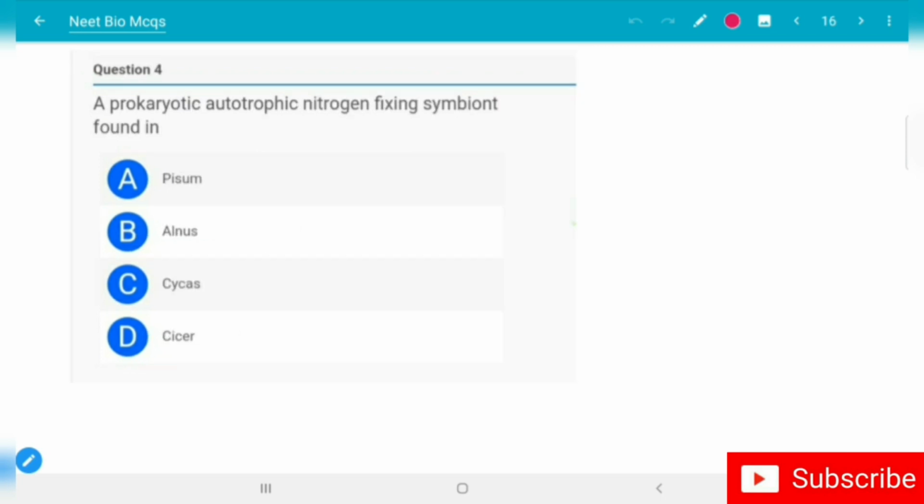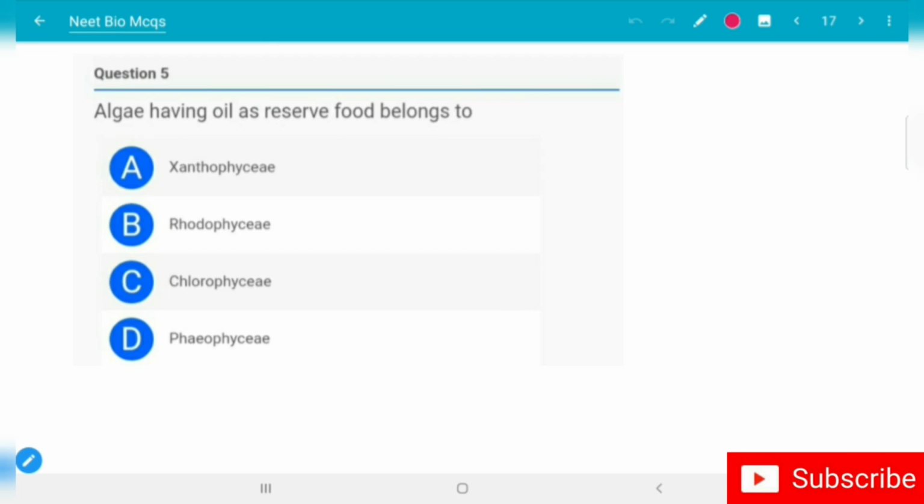A prokaryotic autotrophic nitrogen fixing symbiont found in: option A, Pisum; option B, Ulmus; option C, Cycas; option D, Sesbania. The correct option is option C, Cycas. Let's move to the fifth question.